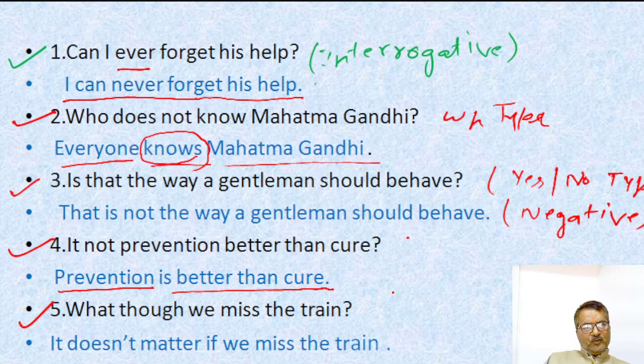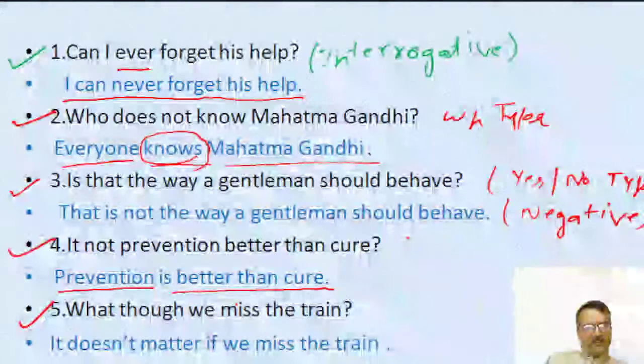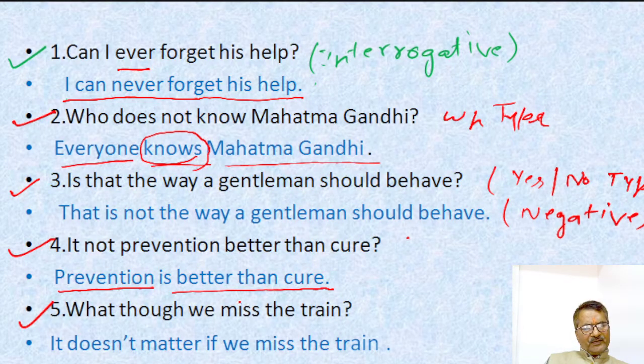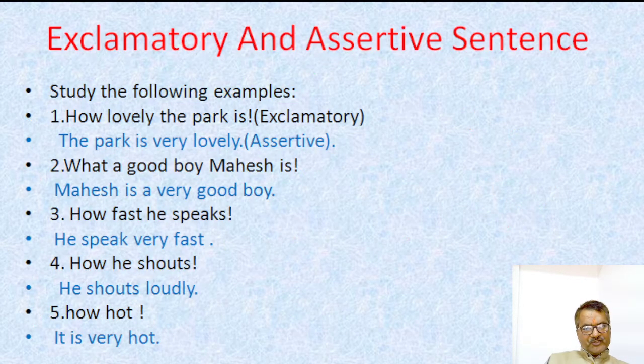It is a very important rule. If our interrogative sentence begins with what, while converting it into an assertive one, it doesn't matter. For example, it doesn't matter if we miss the train. My dear student, you must know that our fifth example is interrogative and positive.